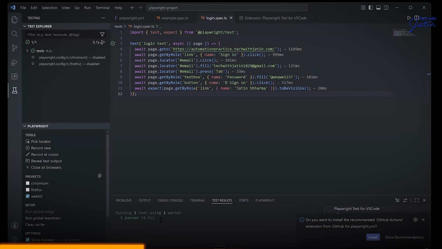And the beauty that comes into picture when you're using this Playwright extension is I can look at the individual test steps. You have a test, and inside that particular test method, you have these various steps, right? Step 1, step 2, step 3. And over here, I can look at the execution time of individual lines.